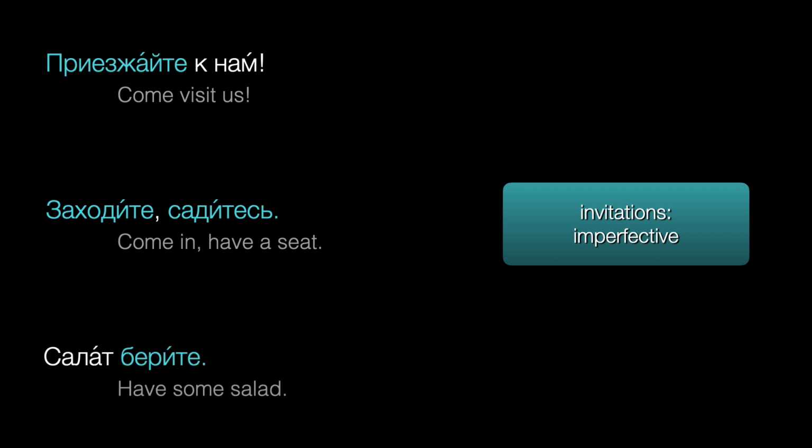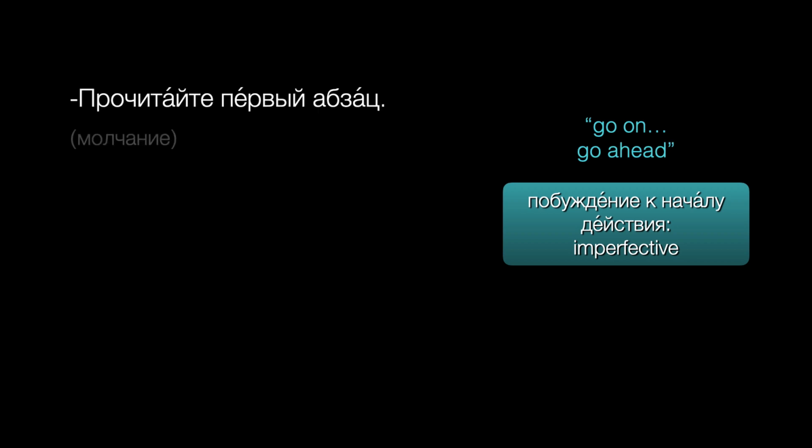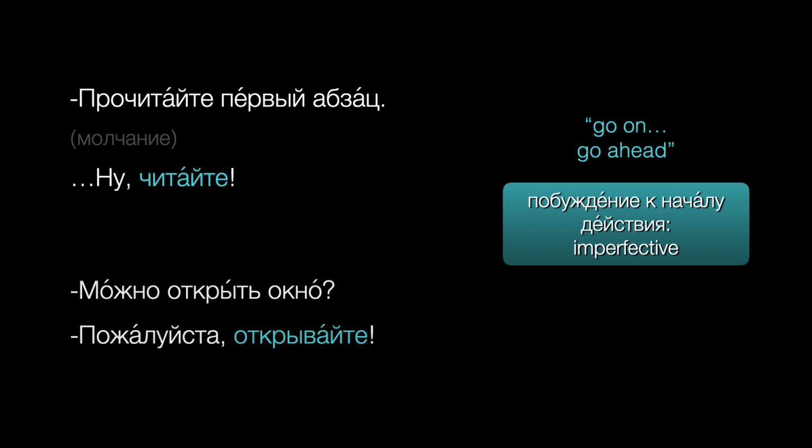Now let's finish with two more contexts where the choice of aspect may not seem quite so intuitive. One is often called побуждение к началу действия in Russian, which I think often corresponds to when we might say in English, go on, go ahead. For example, a teacher might say, прочитайте первый абзац. And if the student hesitates, the teacher might prompt with, ну, читайте. Можно открыть окно? Пожалуйста, открывайте. Here, the use of the imperfective suggests a feeling of, sure, as you like, go ahead.